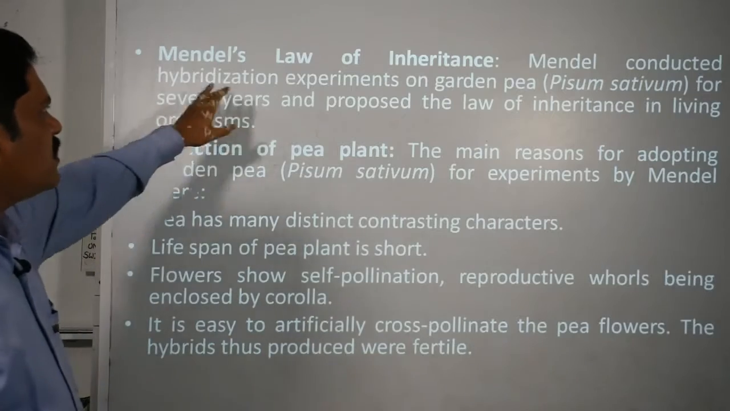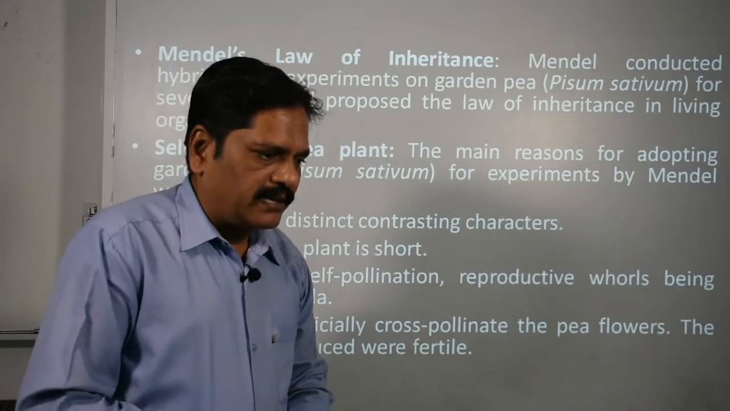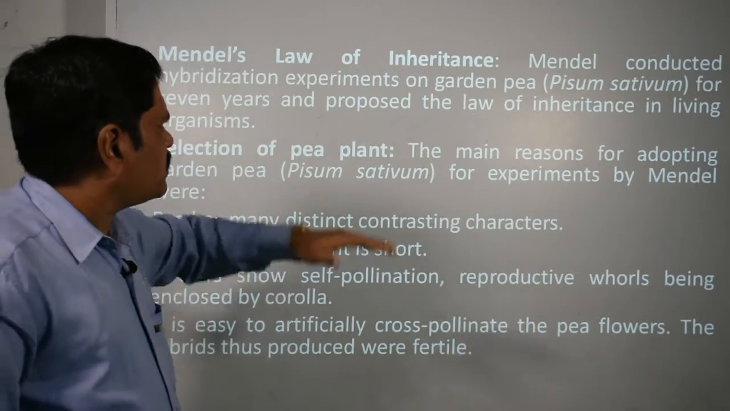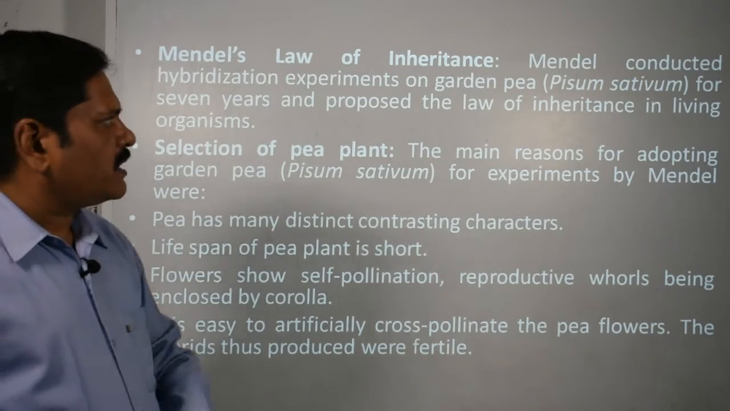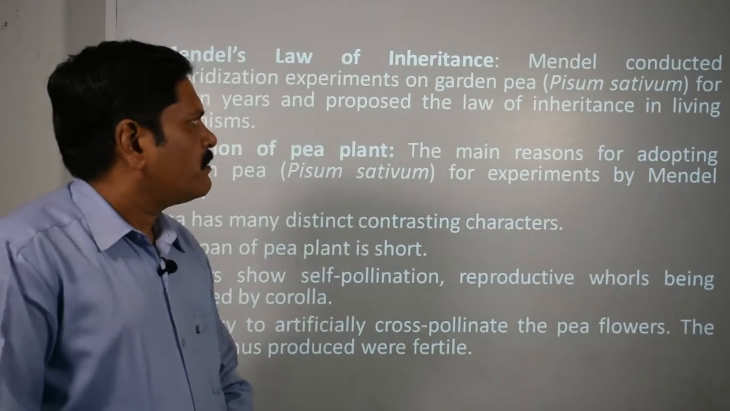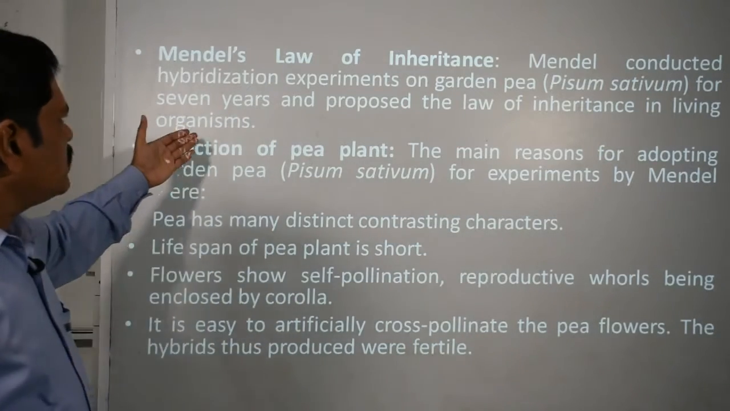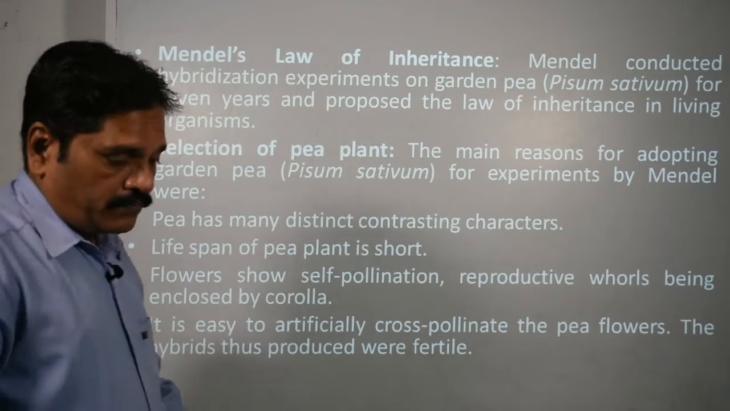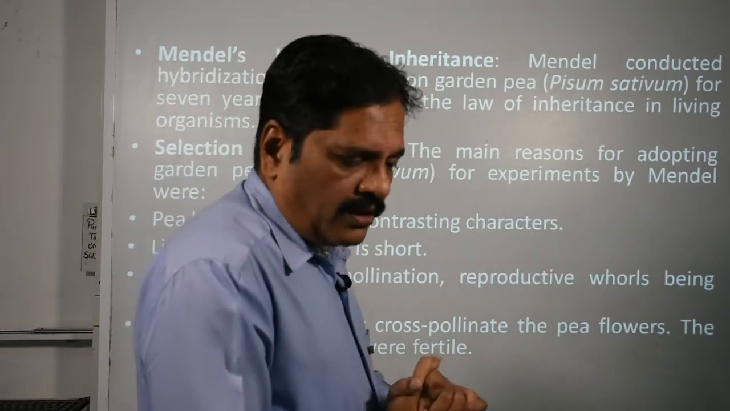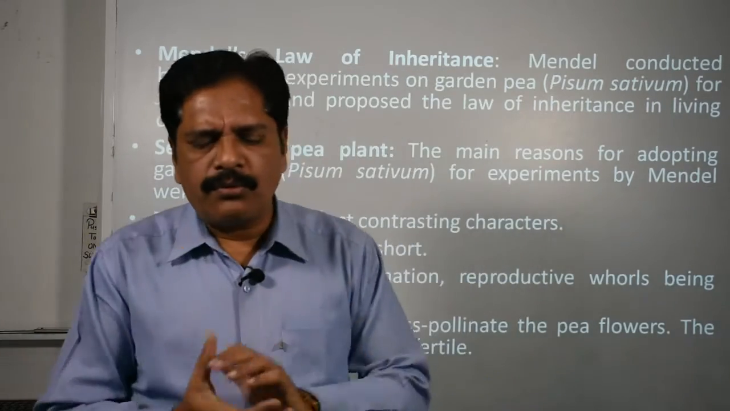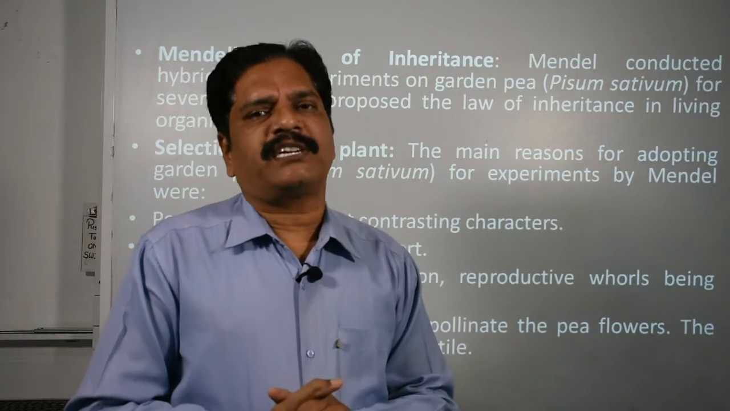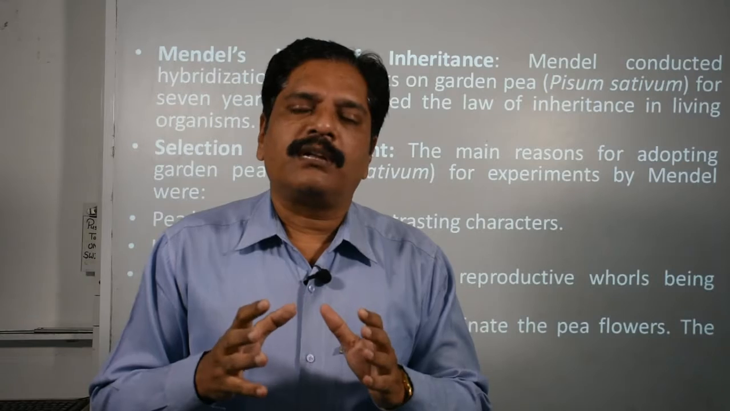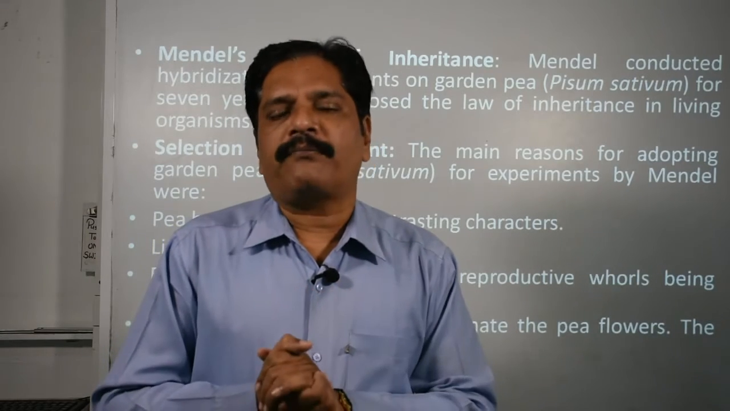Now here we are going to discuss Mendel's law of inheritance. Clear? Actually Mendel conducted hybridization experiments on garden pea. Simply we call it, biologically, Pisum sativum, and for 7 years he worked and proposed the laws of inheritance in living organisms. Clear? You know about Mendel? Gregor John Mendel was actually born in 1822 in Austria.